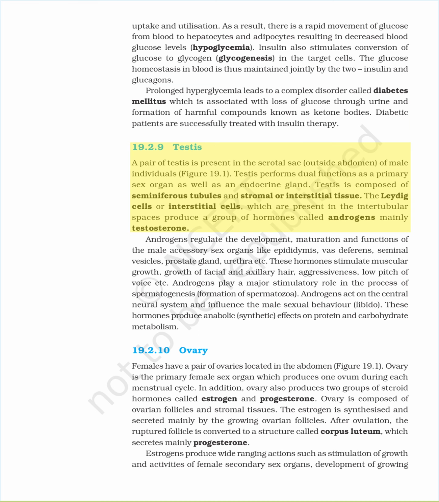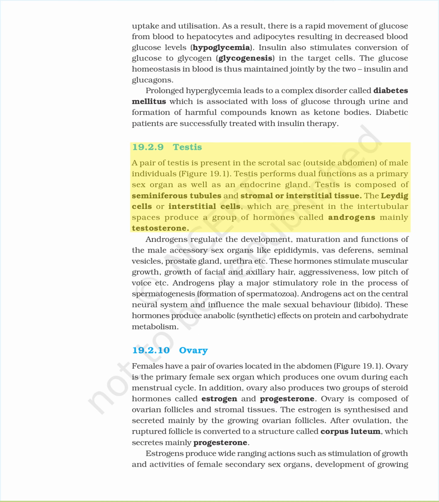19.2.9 Testis. A pair of testes is present in the scrotal sac, outside the abdomen, of male individuals, Figure 19.1. Testis performs dual functions as a primary sex organ as well as an endocrine gland. Testis is composed of seminiferous tubules and stromal or interstitial tissue. The Leydig cells or interstitial cells, which are present in the intertubular spaces, produce a group of hormones called androgens, mainly testosterone. Androgens regulate the development, maturation, and functions of the male accessory sex organs like epididymis, vas deferens, seminal vesicles, prostate gland, urethra, etc.